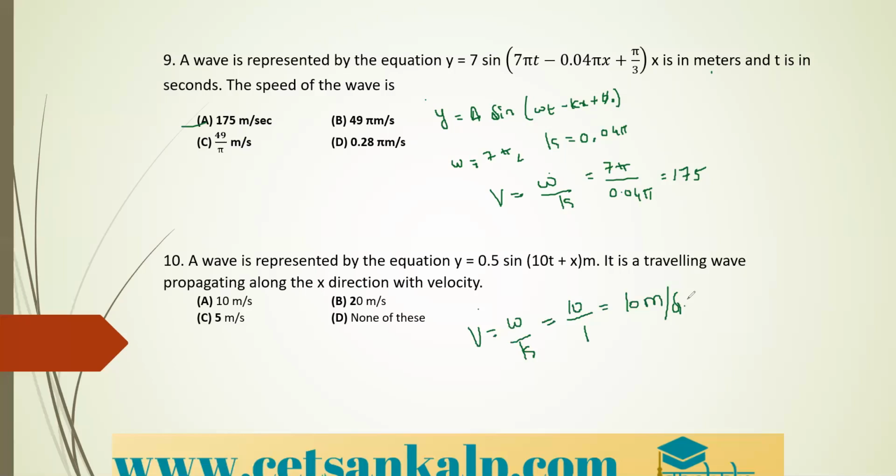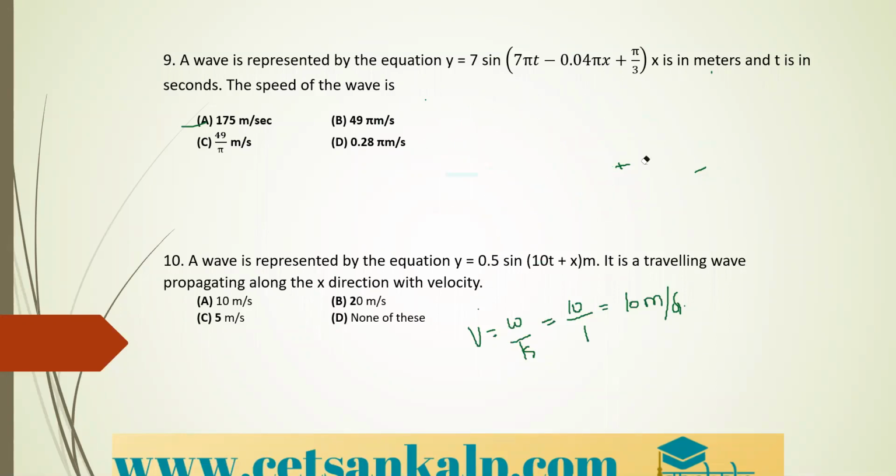So if you understood the standard equation, again and again no need to write it. Directly we can write the values of omega, a, k and all. Correct? Here the correct option is option A. So 10 meter per second, that is nothing but the velocity of the given wave.